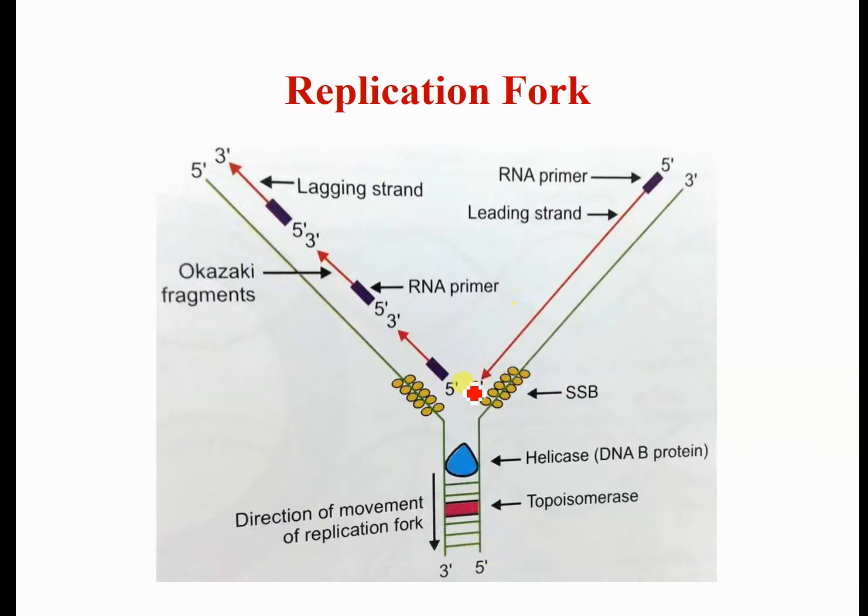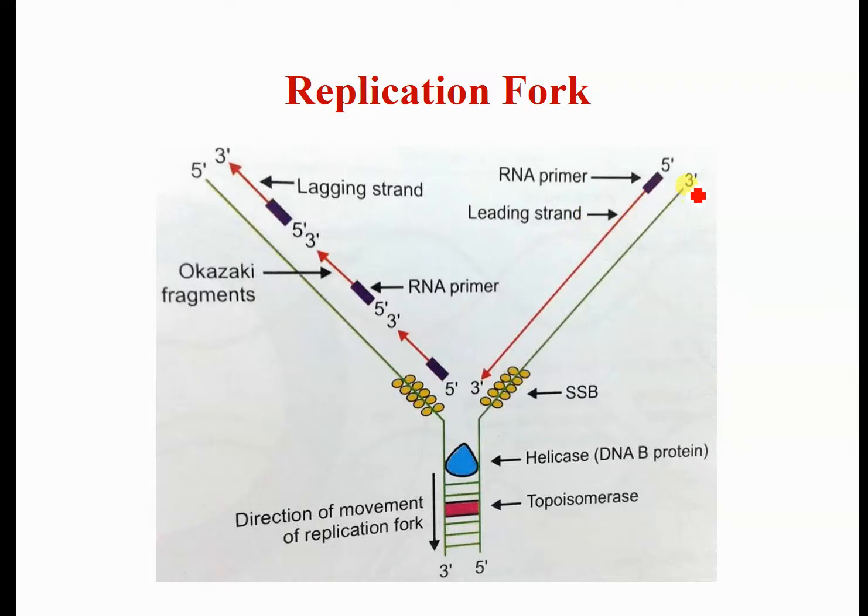Then it contains the helicase enzyme, which separates these strands. It contains the SSB single strand binding proteins. It also contains the topoisomerase to relieve the strain. This is the direction of movement of the replication fork. Here, in the same V-shaped replication fork, the direction is opposite.